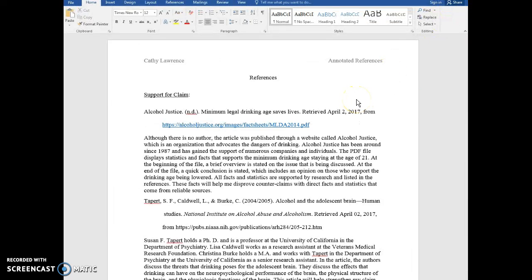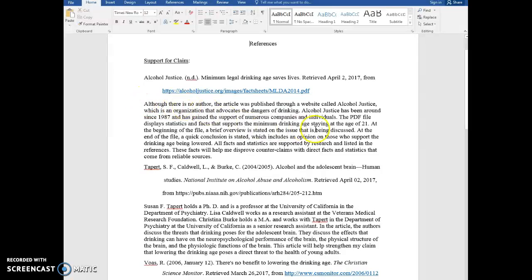So here's a sample of this student's annotated references for her position that the drinking age should not be lowered. She provides support for her claim. You need at least 4 sources for this. She puts the source in an APA-style reference, and then she gives 3 to 5 sentences of why she is using that source to support her side of the claim. She says at the end that all facts are supported by research, and these facts will help her disprove the counterclaims.